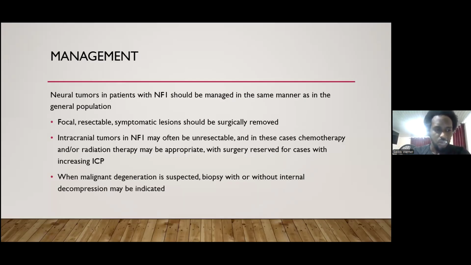So when we look at the management of neurofibromatosis type 1, neural tumors in patients with NF1 should be managed in the same manner as in the general population, where focal resectable symptomatic lesions should be surgically removed. Intracranial tumors may often be unresectable, and in these cases, chemotherapy and/or radiation therapy may be appropriate, with surgery reserved for cases with increasing or raised intracranial pressure. And if malignant degeneration is suspected, biopsy with or without internal decompression may be indicated.